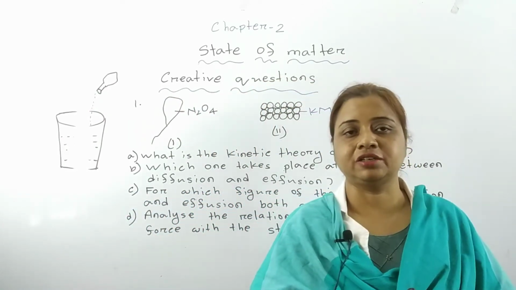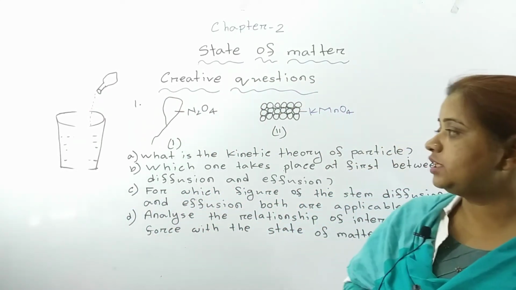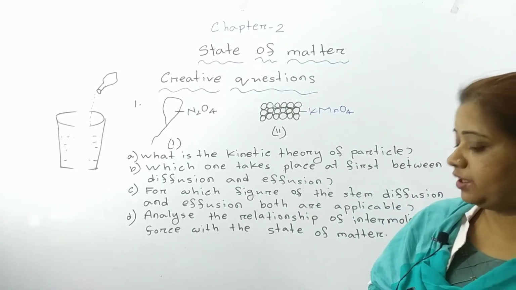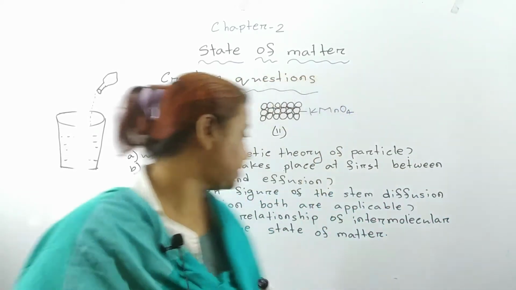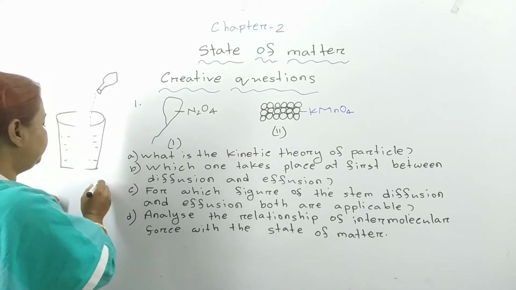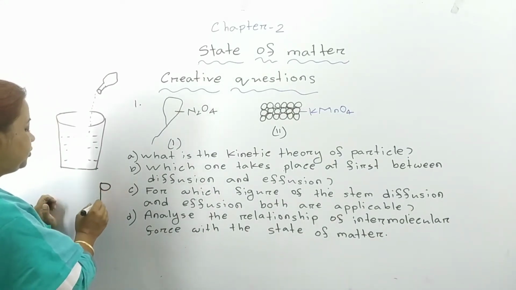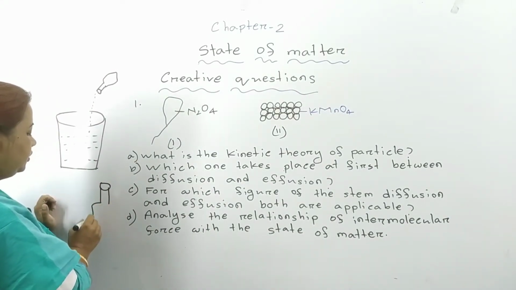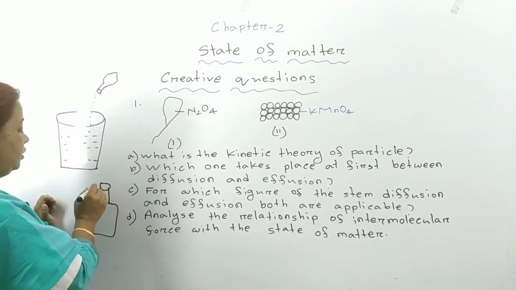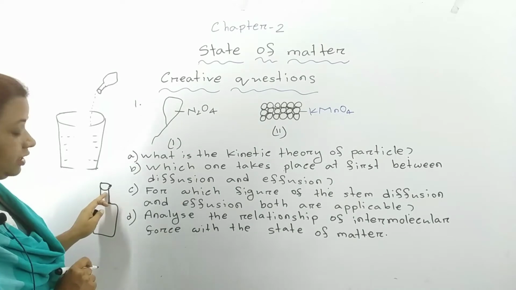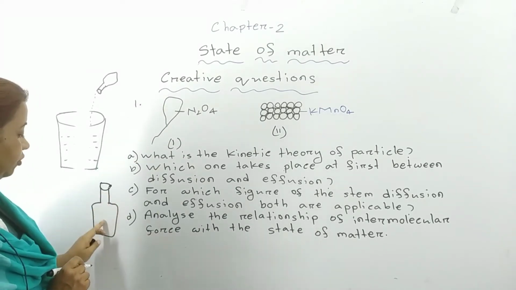What is effusion? Suppose you are using body spray. Suppose it's the bottle of body spray. Here is a narrow hole, you know that. On the bottle of body spray, there is a narrow hole.